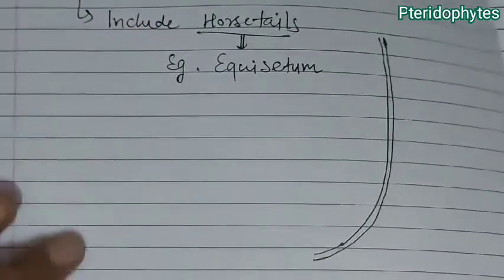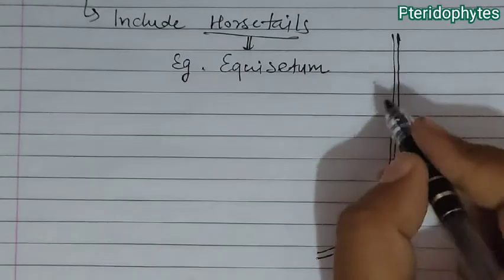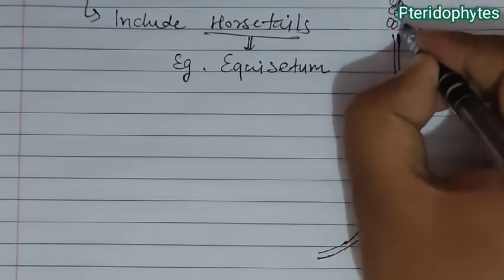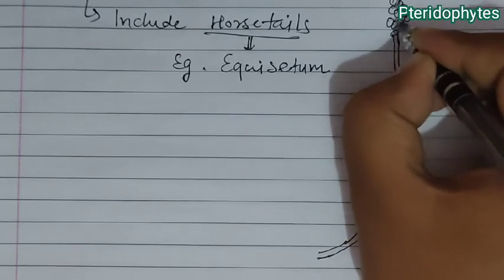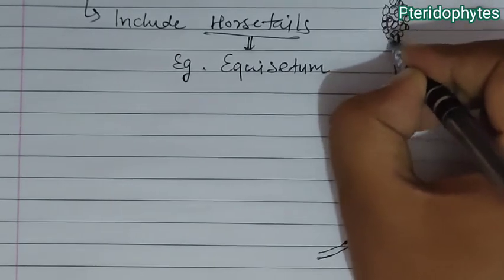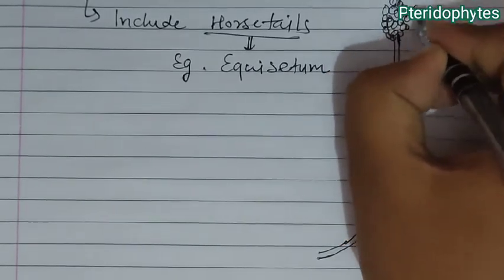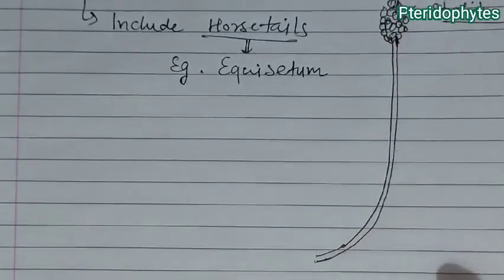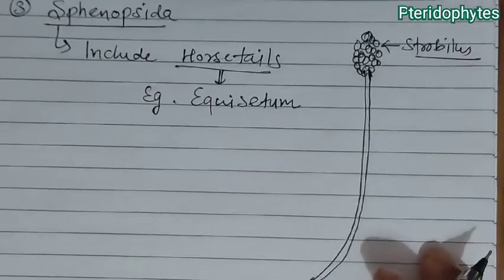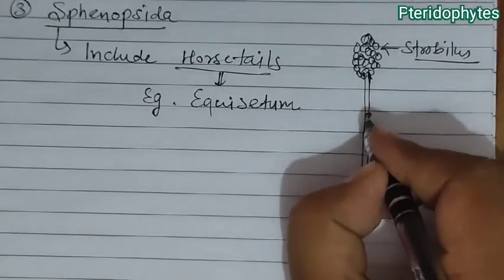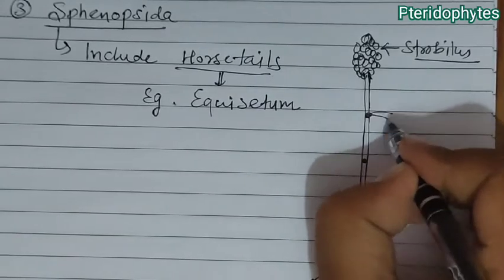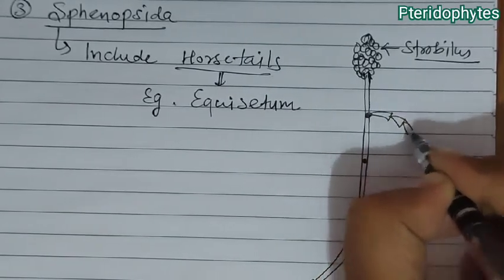In this diagram you can observe the presence of a strobilus over the tip. Apart from this strobilus, they have node-internode differentiation, and on the nodes they have scaly leaves.